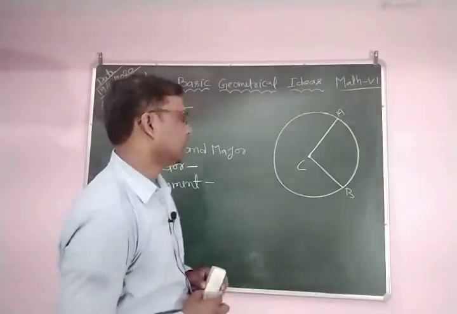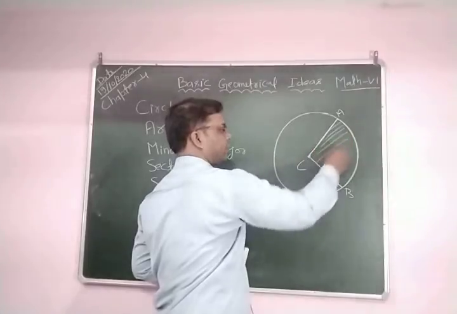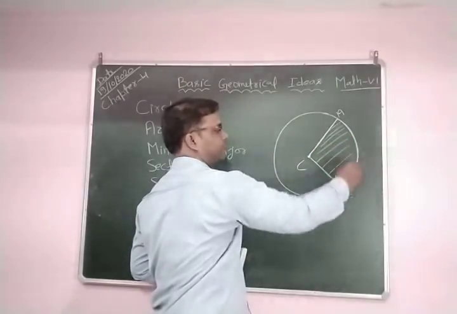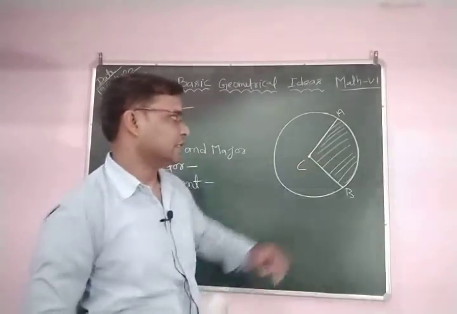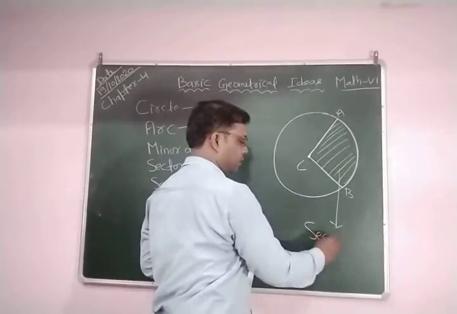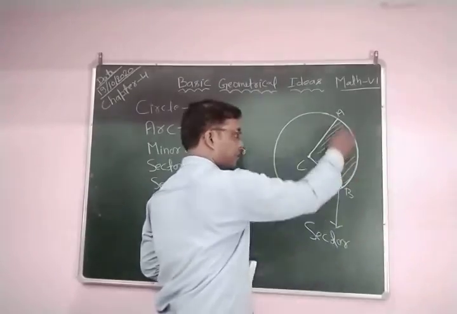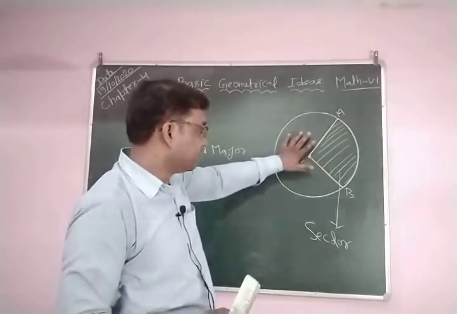Here AB is the arc, C is the center of the circle, and you can see this circular region. This region is called a sector, because this part is small in comparison to the whole part.